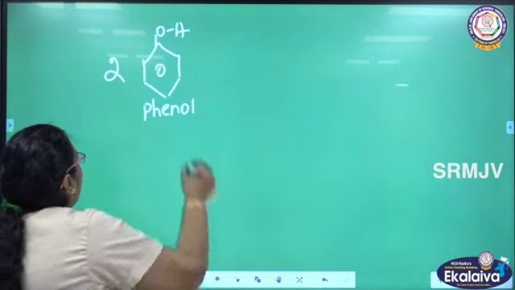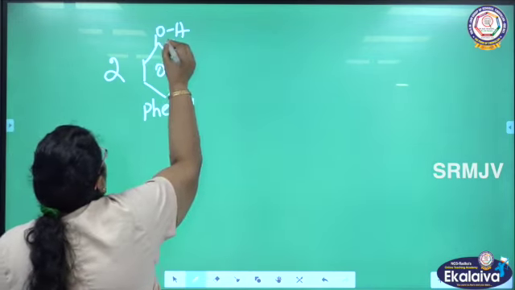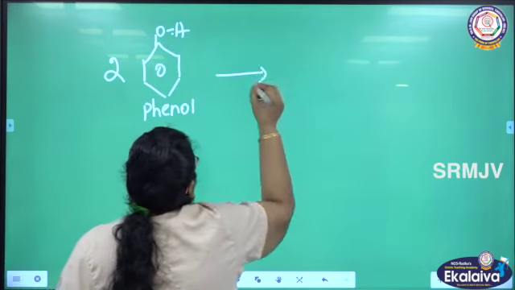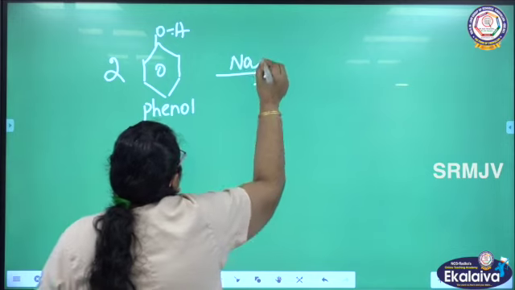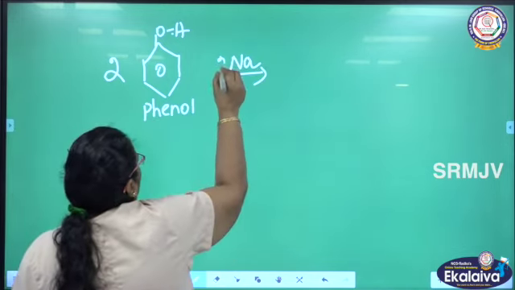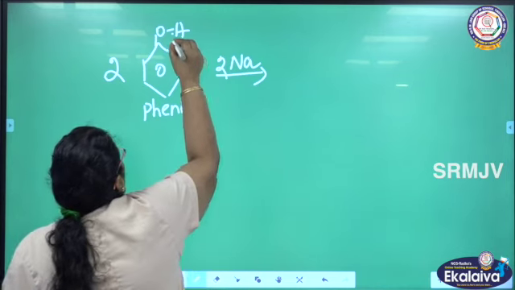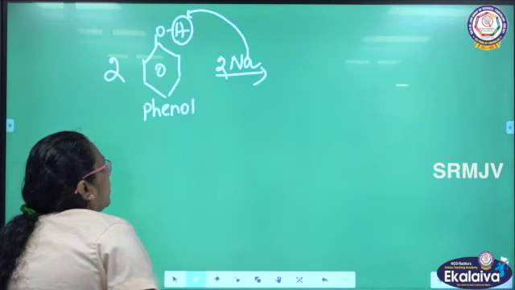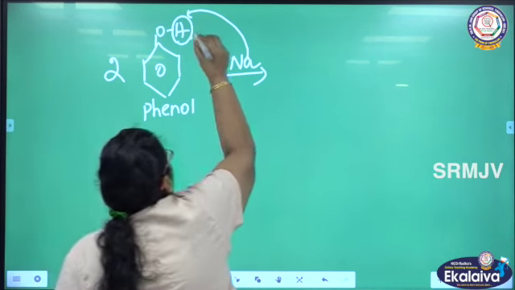You see here, in between oxygen and hydrogen, there is a bond. I am going to cleave this bond by adding sodium. When you add sodium, what will happen? I am adding 2 atoms of sodium. Hydrogen atoms are removed. In the place of hydrogen, sodium is substituted. So, hydrogen is removed as a gas here.